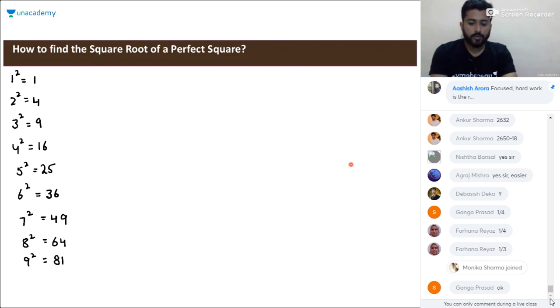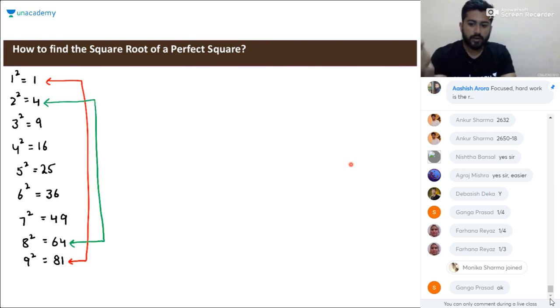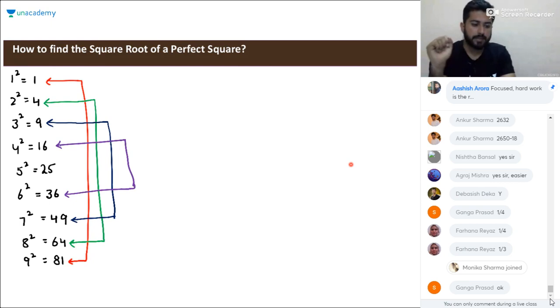You should know the squares from 1 to 9. This is the prerequisite to calculate the square root of a perfect square. The square of 1 and the square of 9 end in 1. This is the pattern that you should know. The square of 2 and the square of 8 end in 4. The square of 3 and the square of 7 end in 9. The square of 4 and the square of 6 end in 6. And the square of 5 ends in 5.